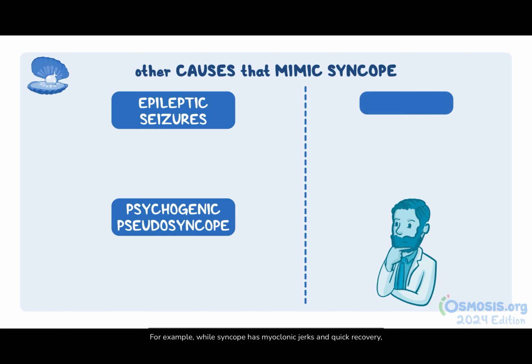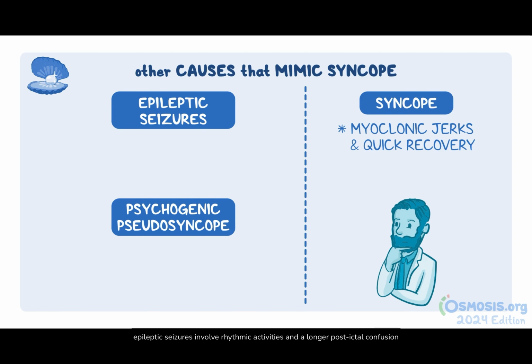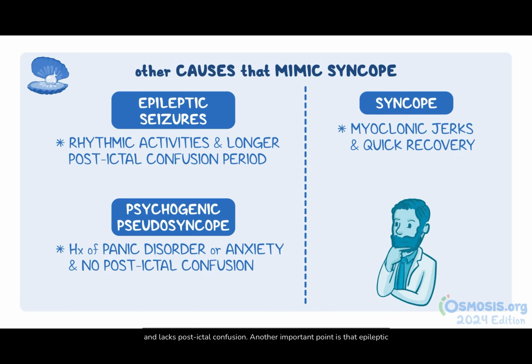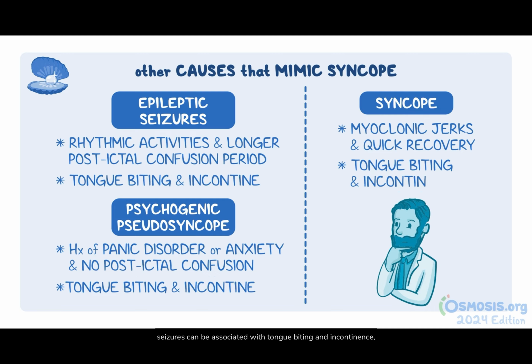For example, while syncope has myoclonic jerks and quick recovery, epileptic seizures involve rhythmic activities and a longer post-ictal confusion period. On the other hand, psychogenic pseudosyncope usually presents with a history of panic disorder or anxiety and lacks post-ictal confusion. Another important point is that epileptic seizures can be associated with tongue biting and incontinence, which are not typical in syncope or psychogenic pseudosyncope.